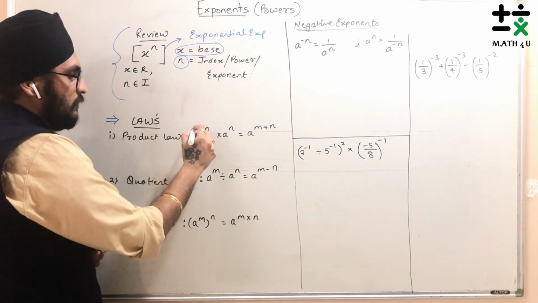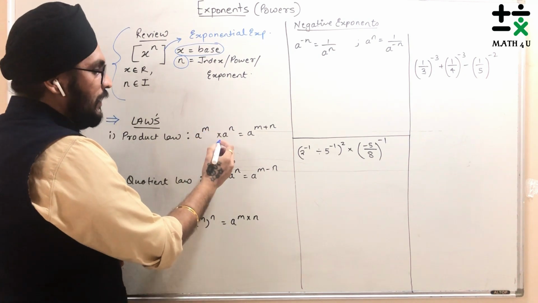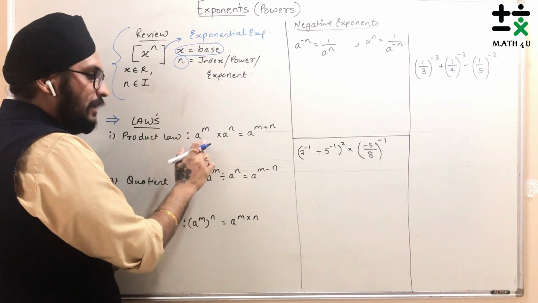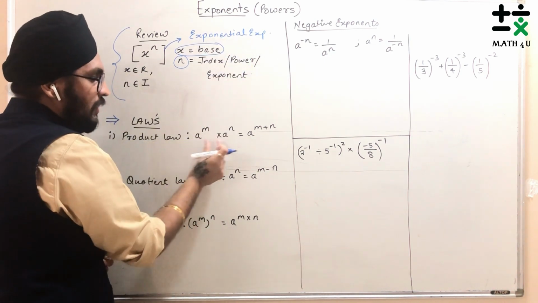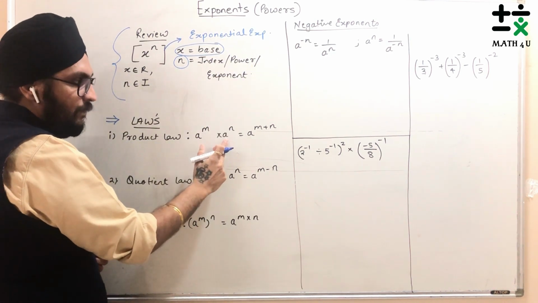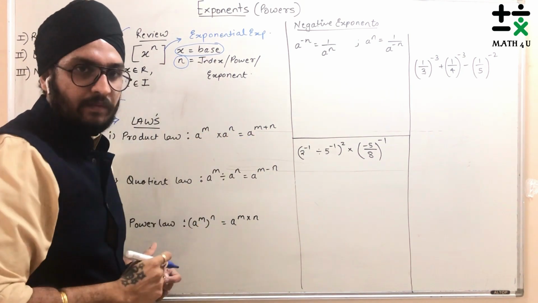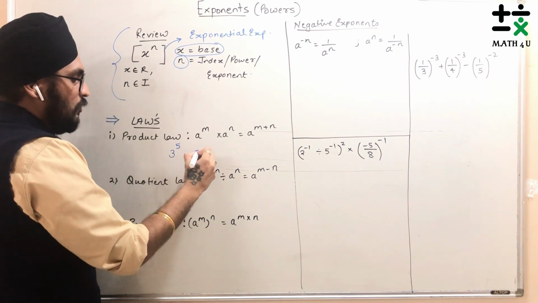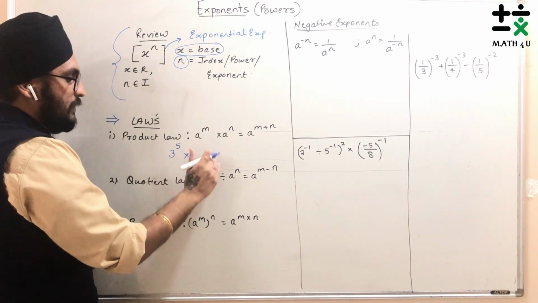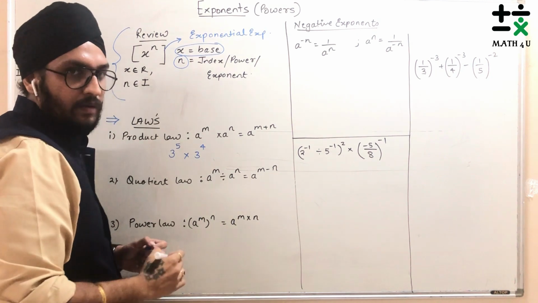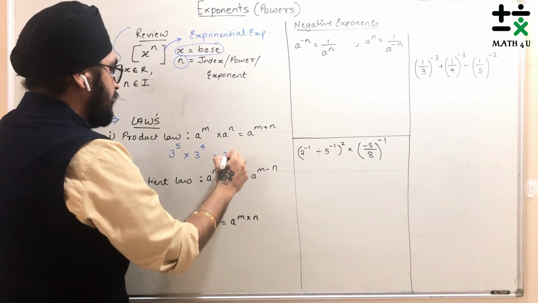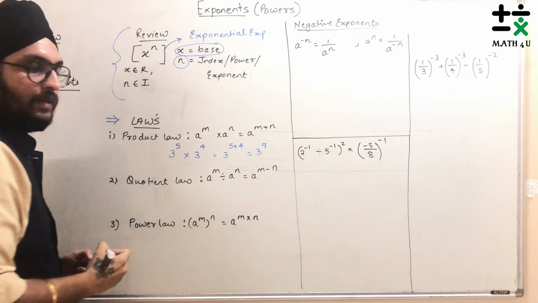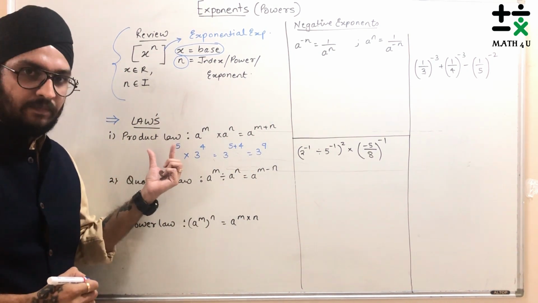Suppose in the product law there is a raised to m into a raised to n. If two exponential expressions are multiplied and the base is the same, the powers get added. Let's check with an example. Suppose it is 3 raised to 5 into 3 raised to 4, the base should be the same. For the product, this will be 3 raised to 5 plus 4, which equals 3 raised to 9. That is the law of product.